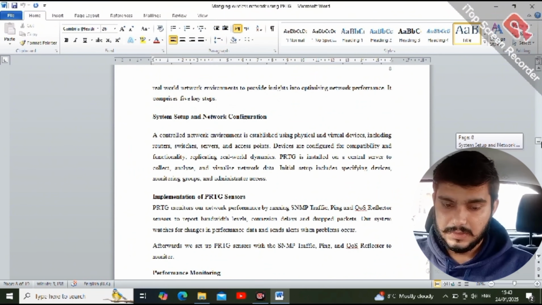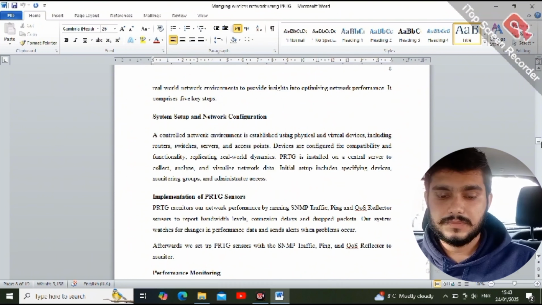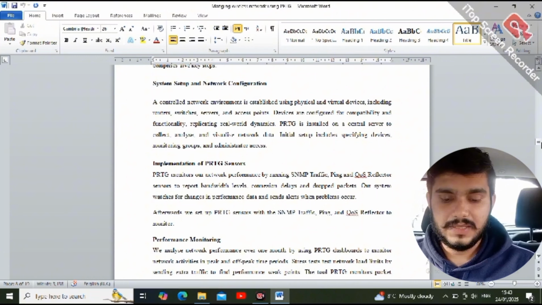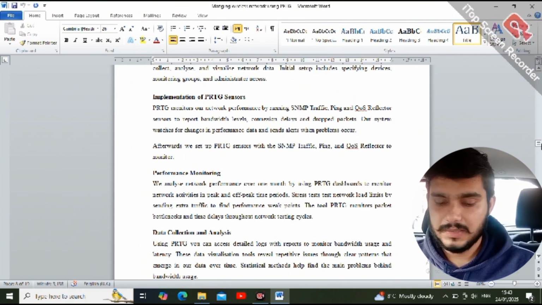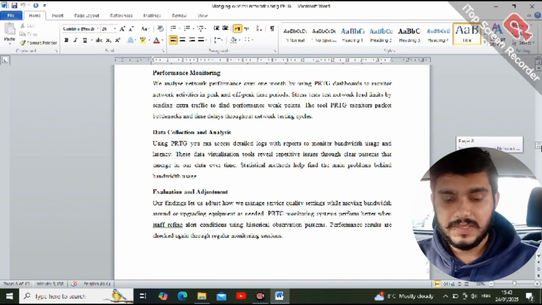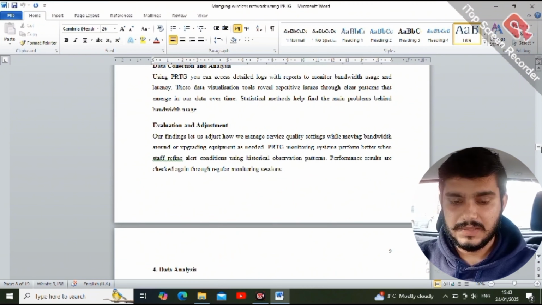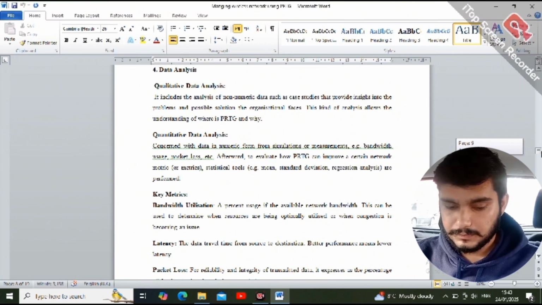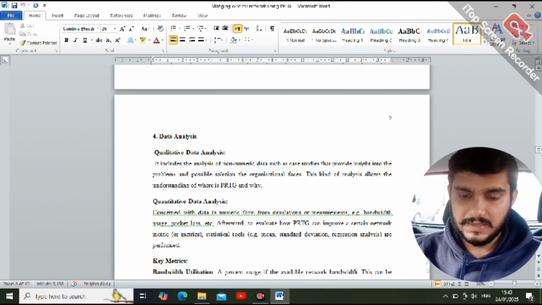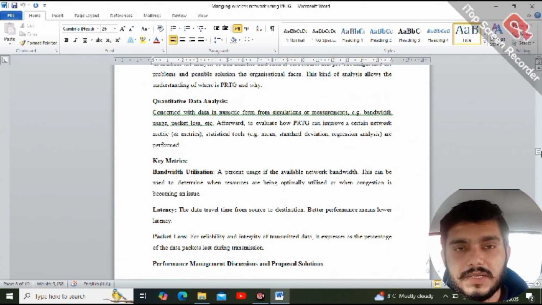The first step is system setup and network configuration. Second one is implementation of PRTG sensors. Third one is performance monitoring, and fourth one is data collection and analysis, and last is evaluation and adjustment.